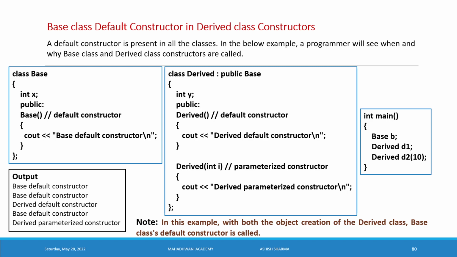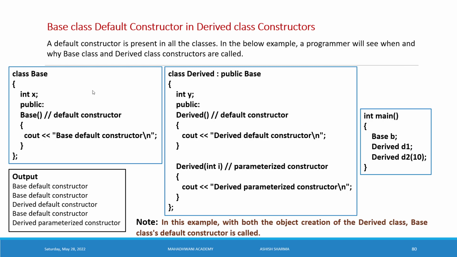Inside the main body we see the second object, for the derived class: Derived D1. D1 is an object for the derived class, and we are not passing any value with the object. It means we are calling the default constructor. In this case, it will automatically jump to the derived class, and we know very well that whenever we create an object for the derived class, first it calls the constructor of the base class.